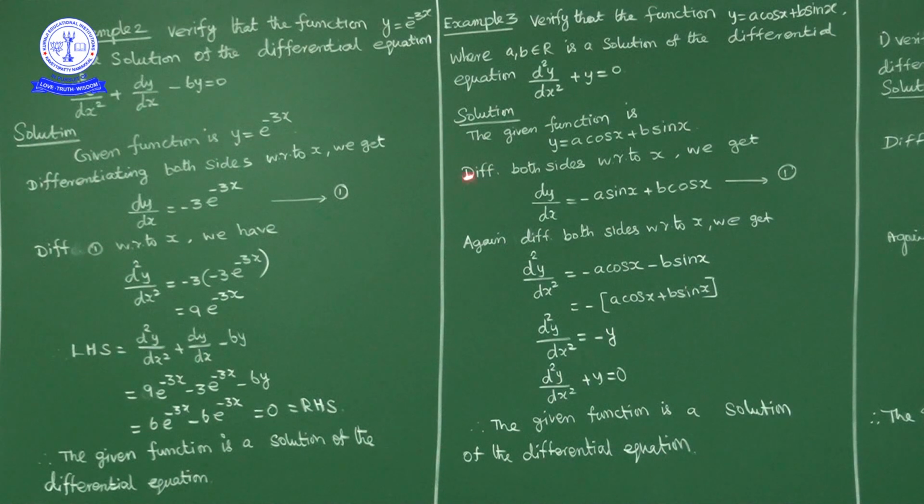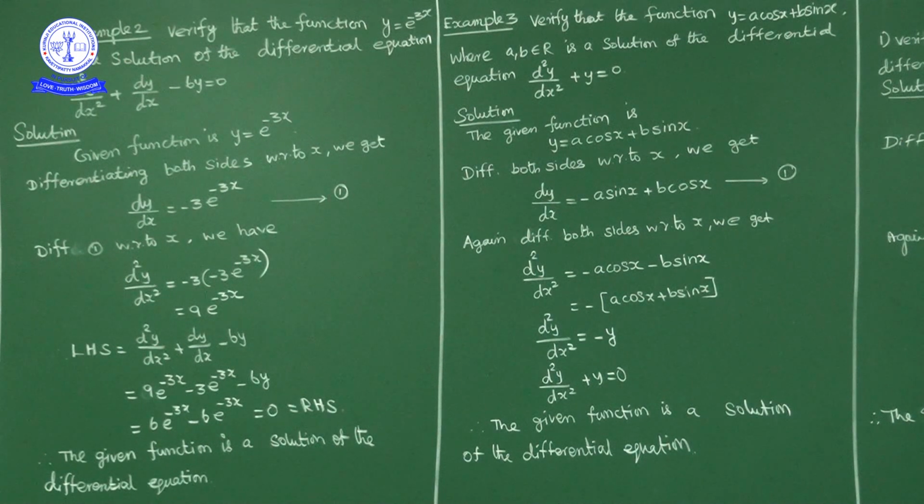Now again if you differentiate, I'll mark this one as 1. Differentiate 1 with respect to x. Now the derivative of dy by dx is what? d square y by dx square. Now the derivative of this part, minus 3 into e power minus 3x, is what? Minus 3 into e power minus 3x. So minus 3 into minus 3, 9 into e power minus 3x.